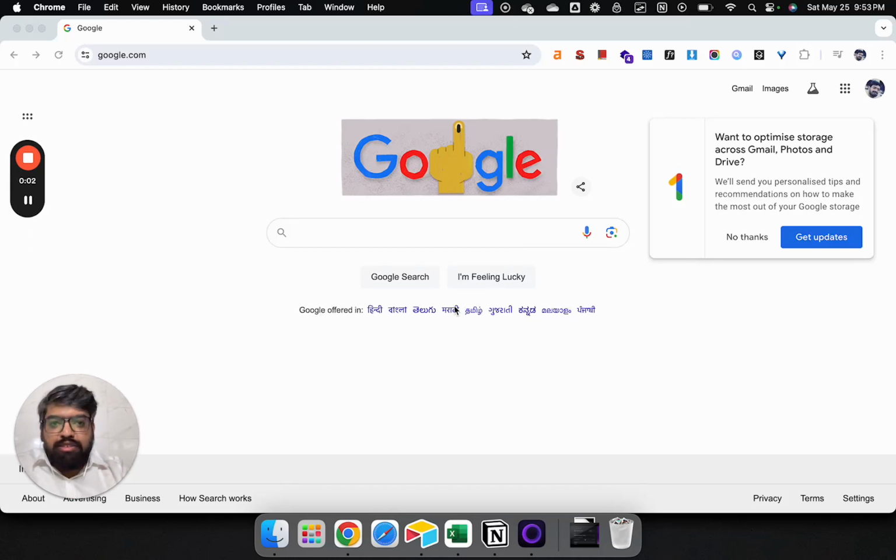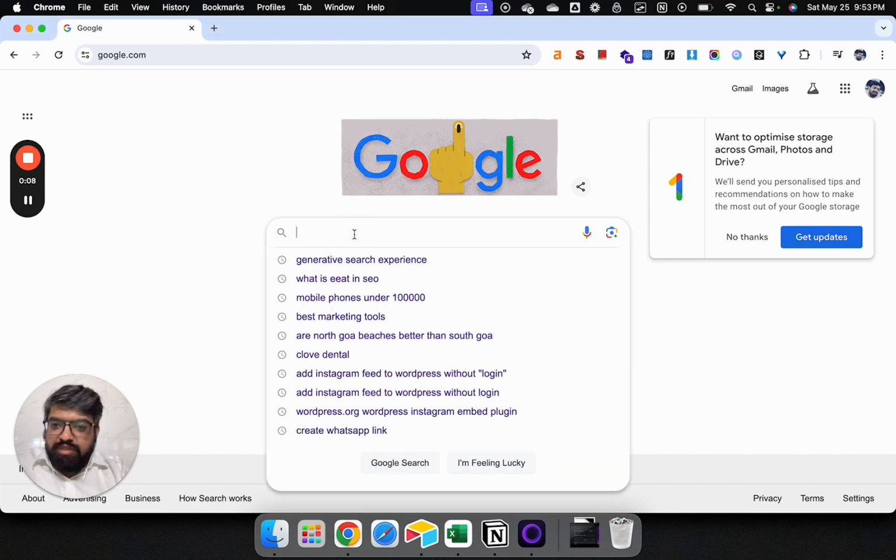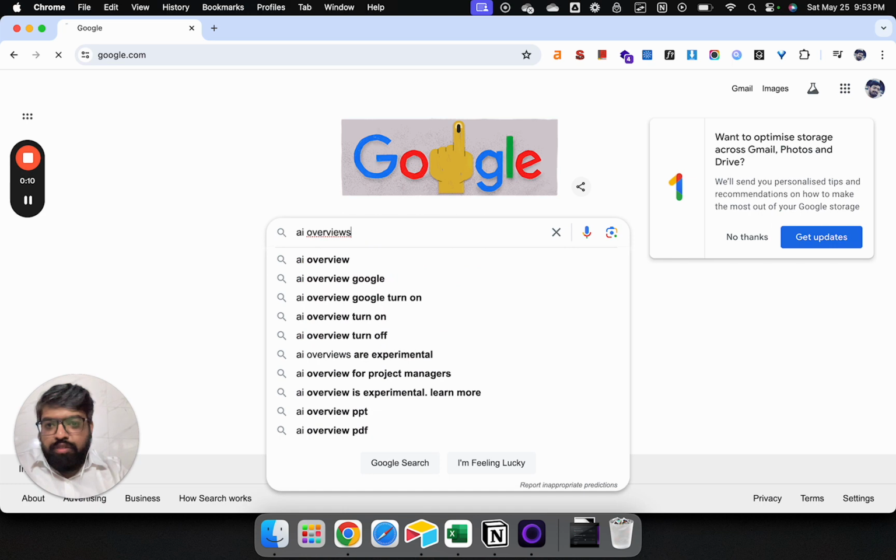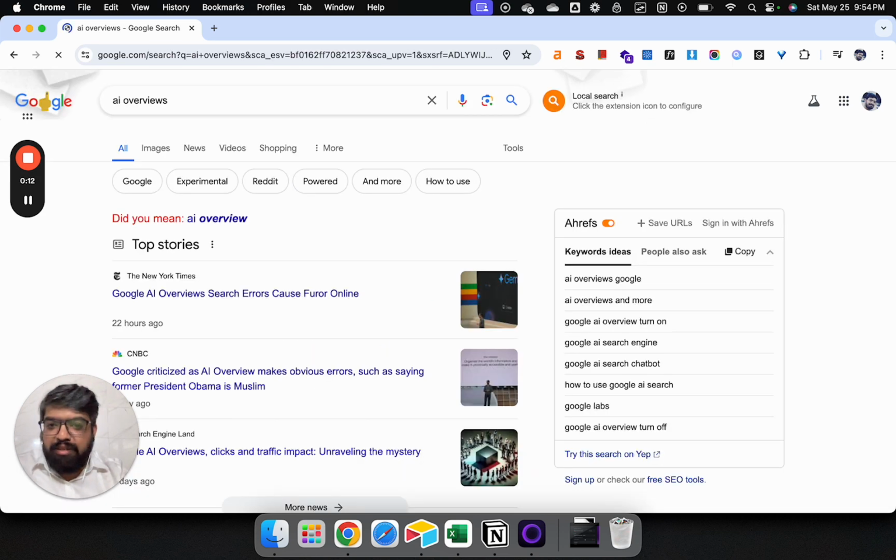Hey guys, so just wanted to chat a bit about AI overviews. Since the launch of Google's AI overviews, I think this has been the biggest shift that's been happening in SEO over the last 20 years. In the last 2 decades we have never seen a shift that is as big as AI overviews. So there is a lot of chatter going on.